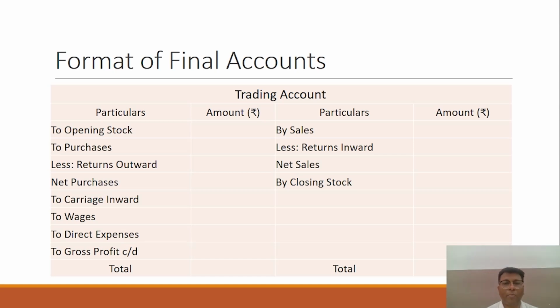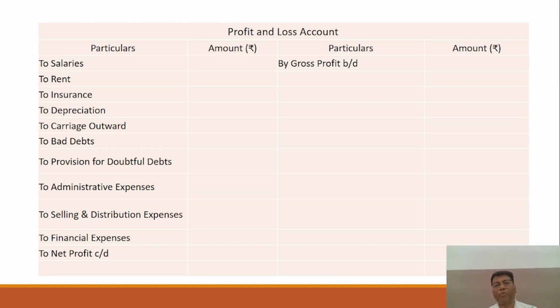So trading account is to be prepared, and by preparing the trading account, you will calculate the gross profit, and this gross profit would be brought down to the profit and loss account in the credit side, and maybe some other incomes are also included in the P&L account if some other revenues are given to you, for example rent and interest income. And in the debit side, the indirect cost, the different expenses would be shown.